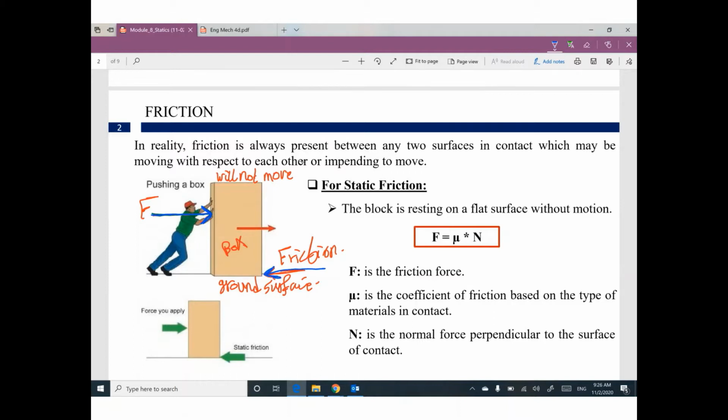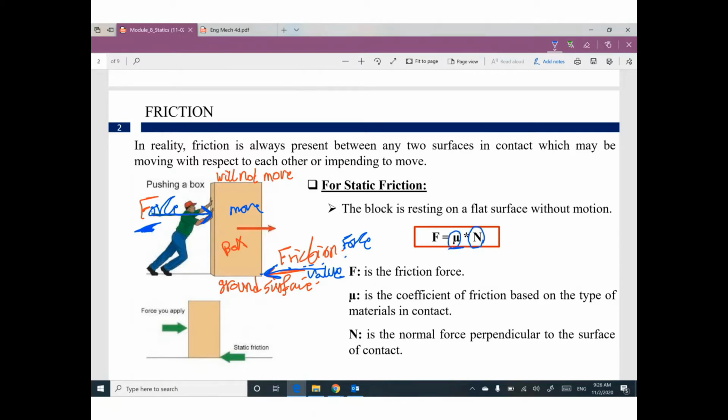The friction force will be in opposite direction to the force intended to move this box. The value of this friction force equals mu times N.